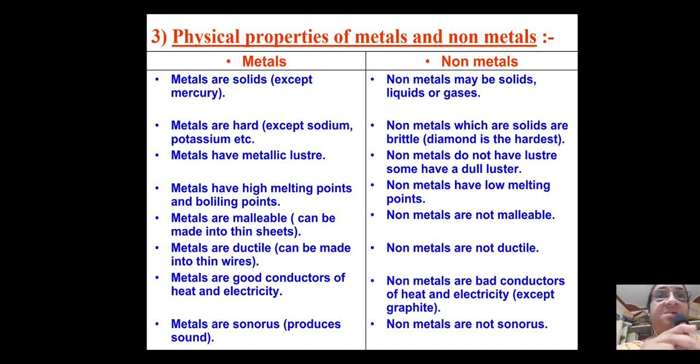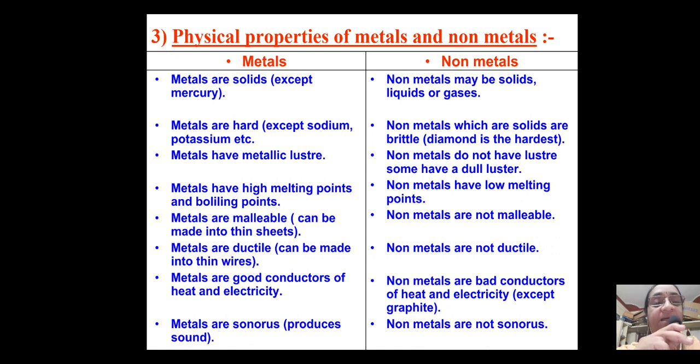Metals have luster, means they are shining in their appearance, including mercury. Non-metals generally are dull in their appearance, so they are not shining. Metals have high melting and boiling points. Okay, non-metals generally have relatively low melting points. Metals are malleable. Malleable means you can take them into sheets.